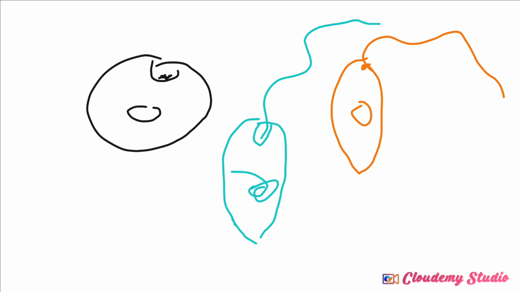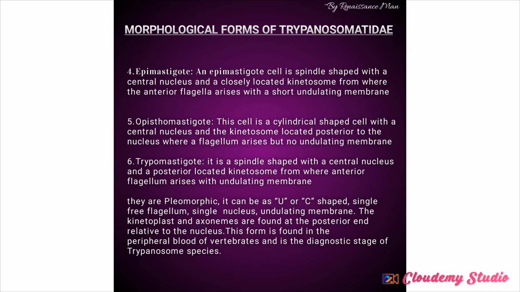Now, moving from there to the next one, which is epimastigotes. An epimastigote cell is spindle-shaped with a central nucleus and a closely located anterior kinetosome from where the anterior flagella arises with a short undulating membrane. They have undulating membrane, but the undulating membrane is short. Are you getting me now? So, if I want to illustrate this one now, I'm going to have something like this.